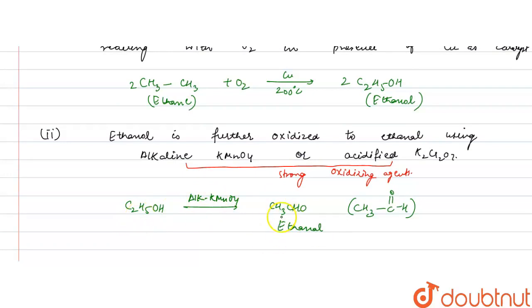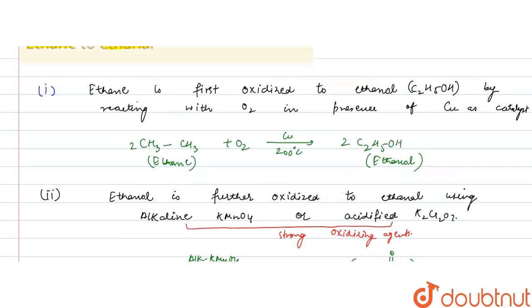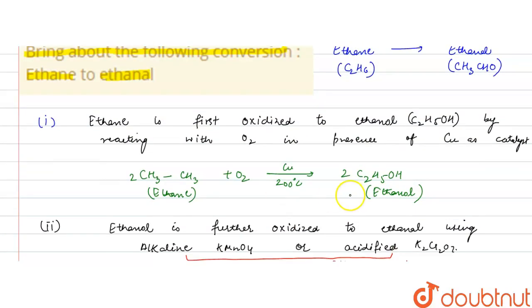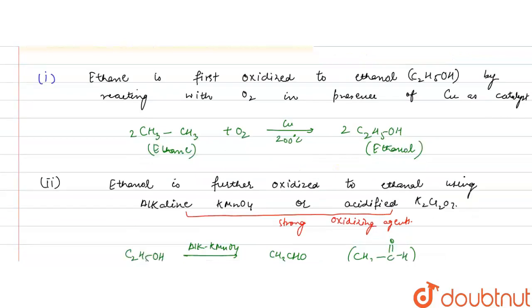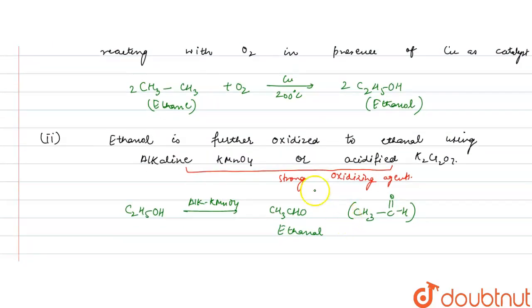So this is the step-by-step conversion from ethane to ethanal. It is first converted to ethanol by oxidation with oxygen in presence of copper as catalyst at 200 degrees Celsius, and after that this is oxidized to ethanal using alkaline KMnO4 or acidified potassium dichromate. So this is the step-by-step conversion of ethane to ethanal. I hope you understood the solution.